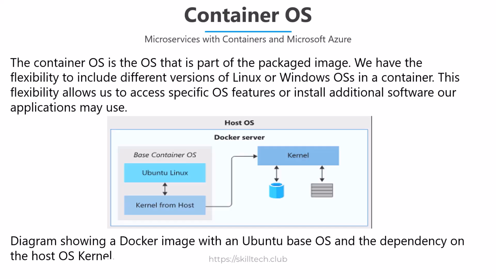And this diagram is showing you the same thing in this Docker image, which is having Ubuntu based operating system. It can be Windows, it can be Linux, it can be another one with the specific versions with that. But remember, container operating system can be having only Windows or Linux, not Mac. It is going to have either Windows or Linux versions inside the container operating system. And that's what container OS is all about.